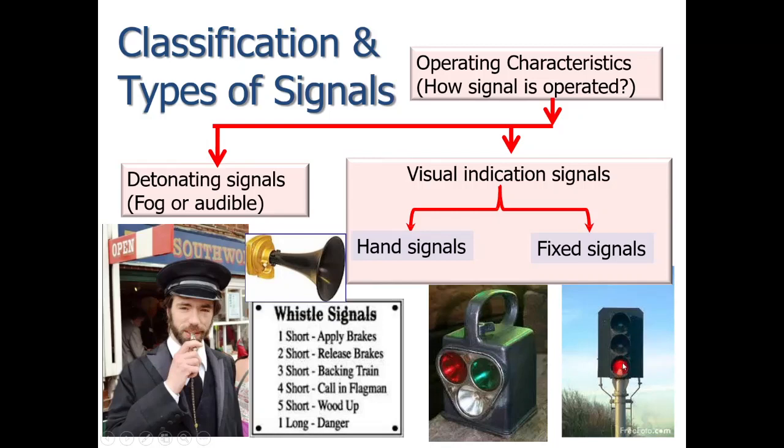The hand signals are generally used by the guards, station masters, cabin men, gangmen, keymen, pointmen, or any other authorized men present on the stations. The fixed signals are usually of semaphore type, fixed at a place.